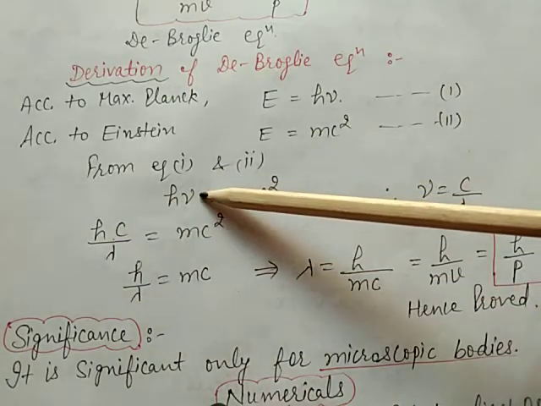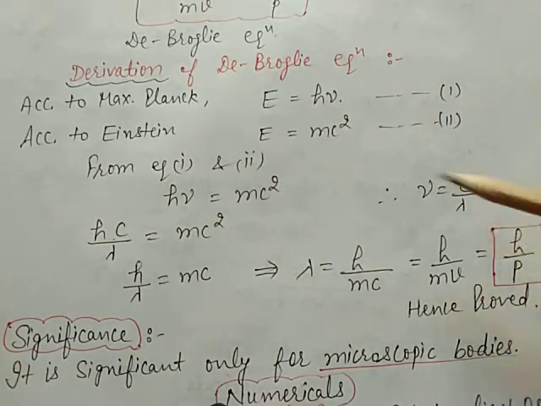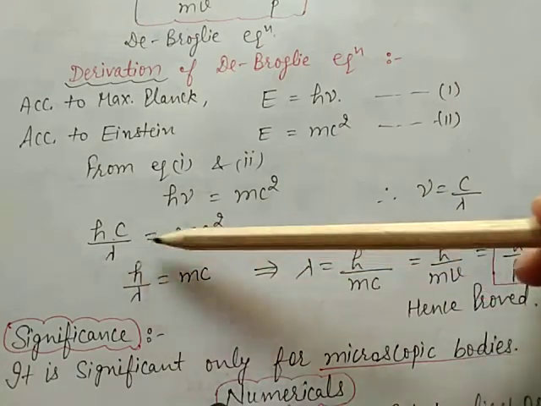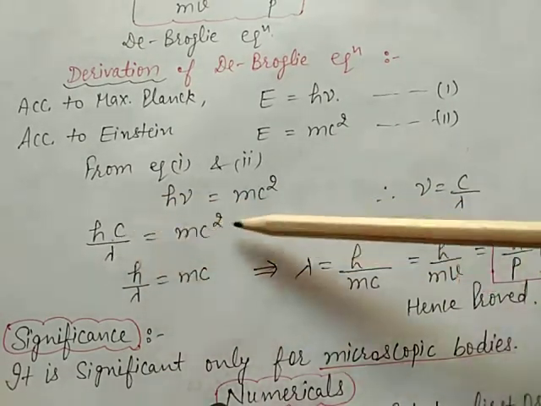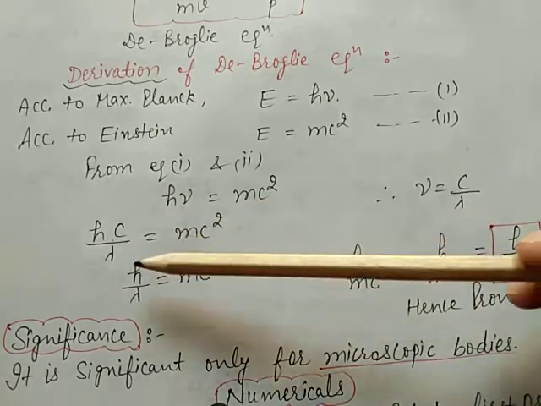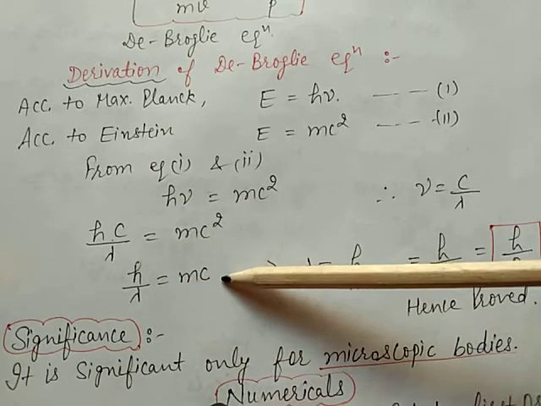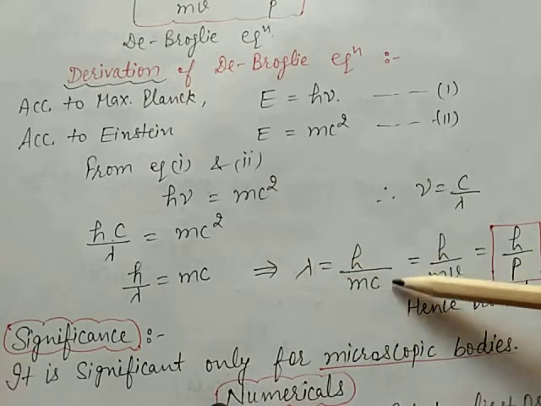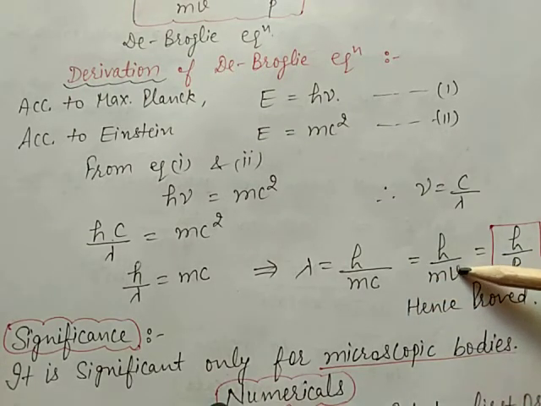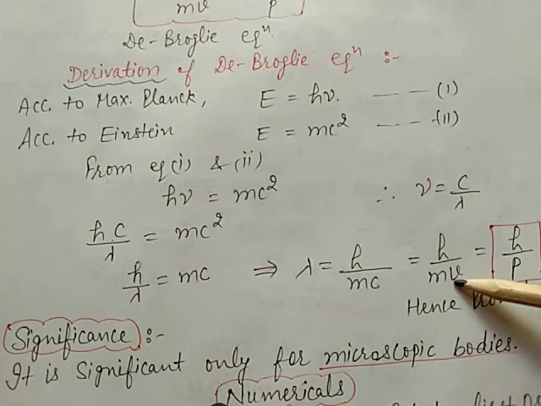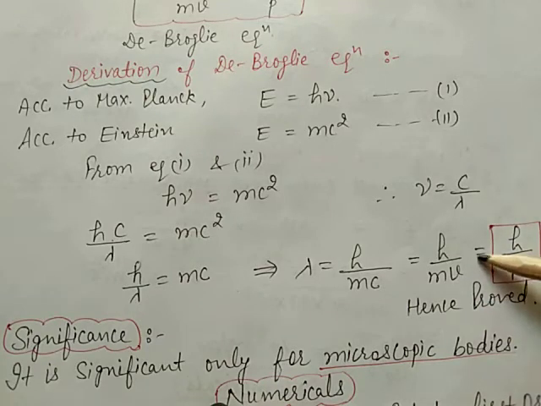Mu is equal to c by lambda. Putting this value here, h c by lambda is equal to mc square. One c and one c cancel out. h by lambda is equal to mc. Lambda is equal to h by mc. c is the velocity of light; it can also be written as v. Then mv is equal to momentum, which means lambda is equal to h by p. Hence proved.